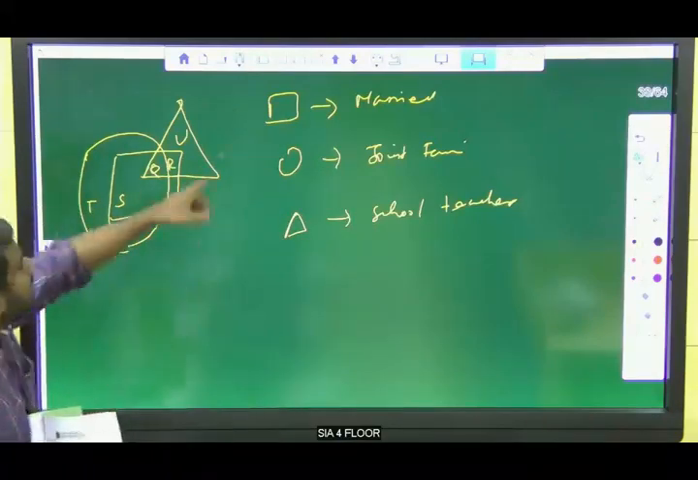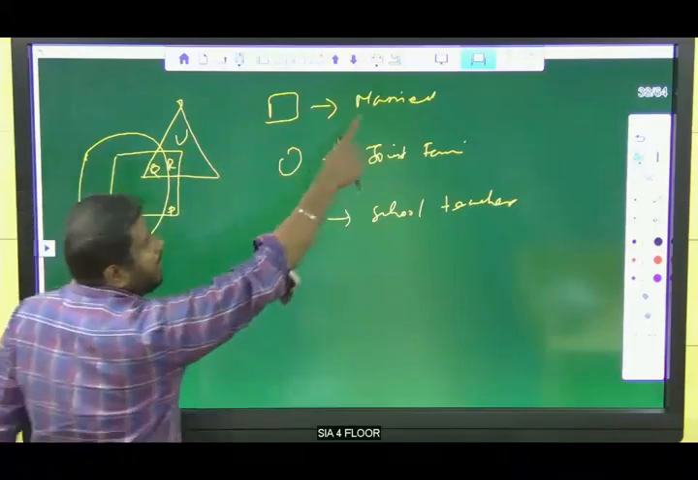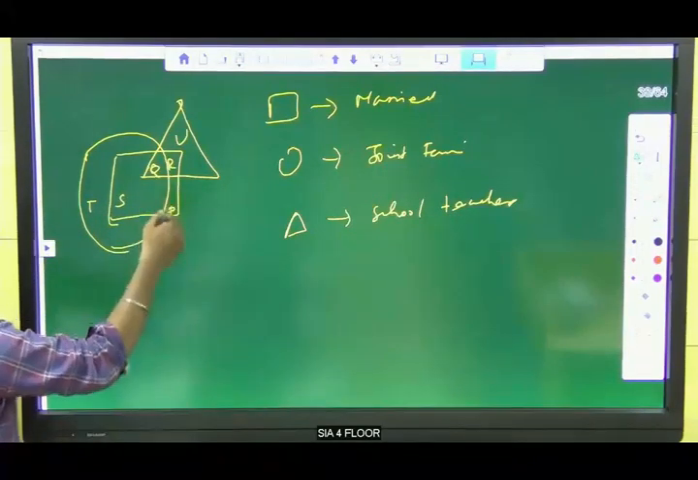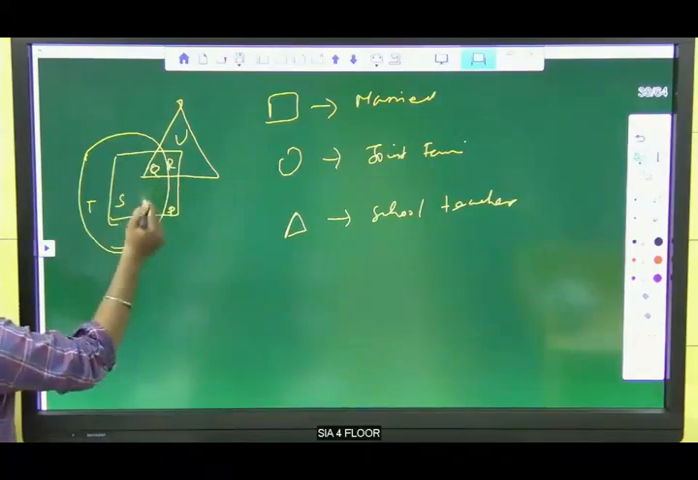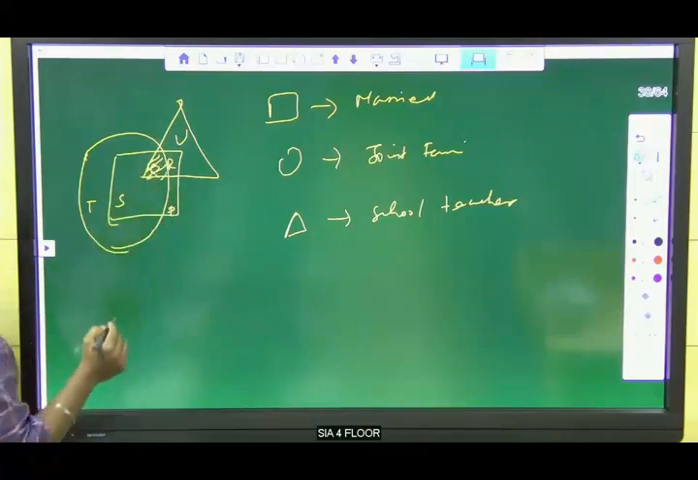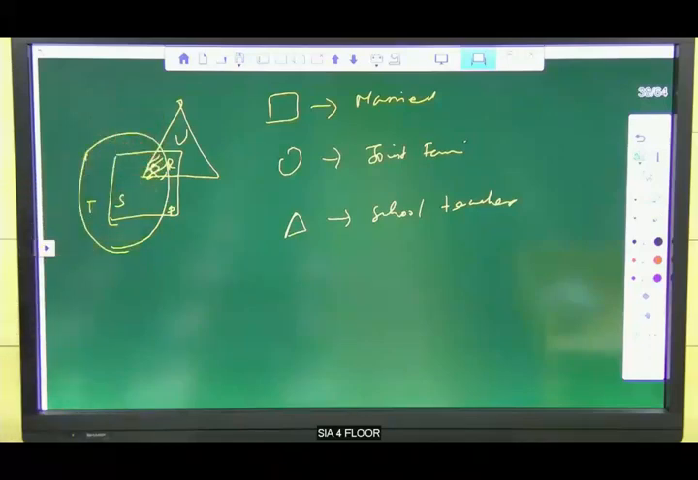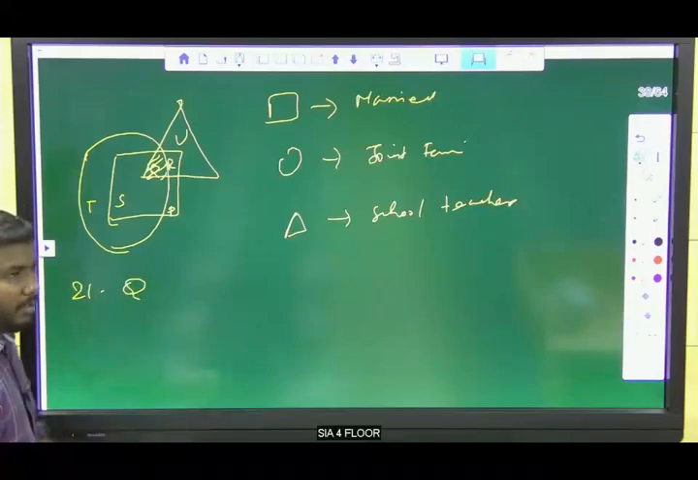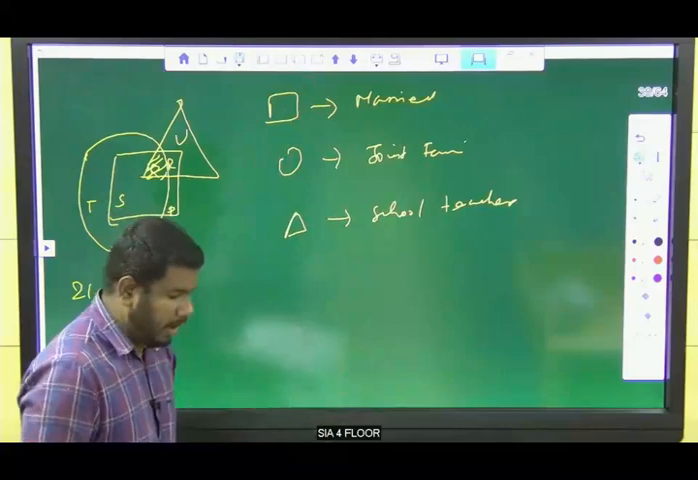What's our question? Married teachers who live in joint family. I mean the connection of all these three. So where is the connection of all the three? Triangle, square and circle should be there. Q is the only place where we have triangle, circle and square. So Q is the answer for the 21st question. Clear? So it is the connection of all three.